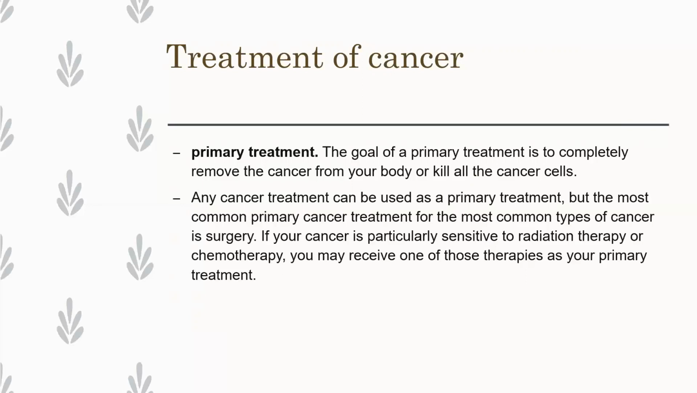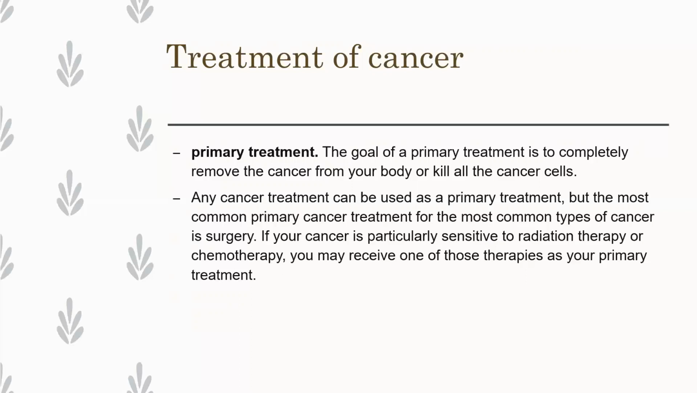Now let us see which are the primary treatments and which are included in it. First one, primary treatment. The goal of a primary treatment is to completely remove the cancer from your body or kill all the cancer cells. By doing primary treatment, we cannot always remove the cancer permanently. Some cases are solved, but some are not, so we have to take some risk in it.